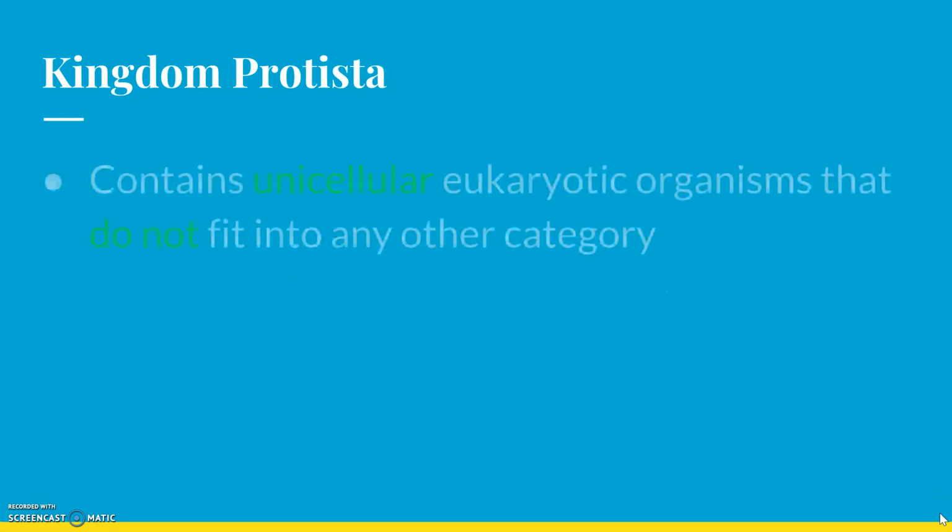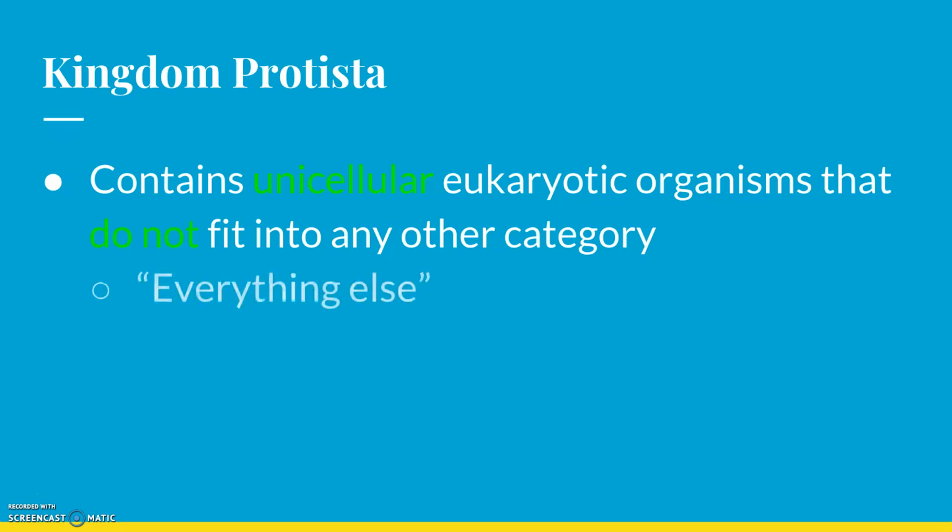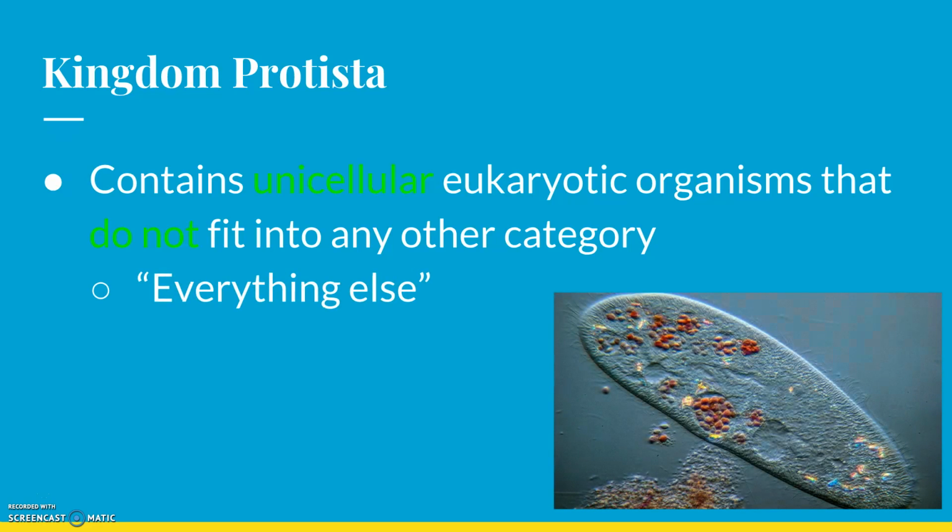So here we go. These organisms are unicellular eukaryotes that don't fit into any other category. Unicellular means one cell, eukaryotic means has a nucleus. So these organisms are one cell big, but they do have all of the organelles that we learned about back in the cells unit. This is everything else.